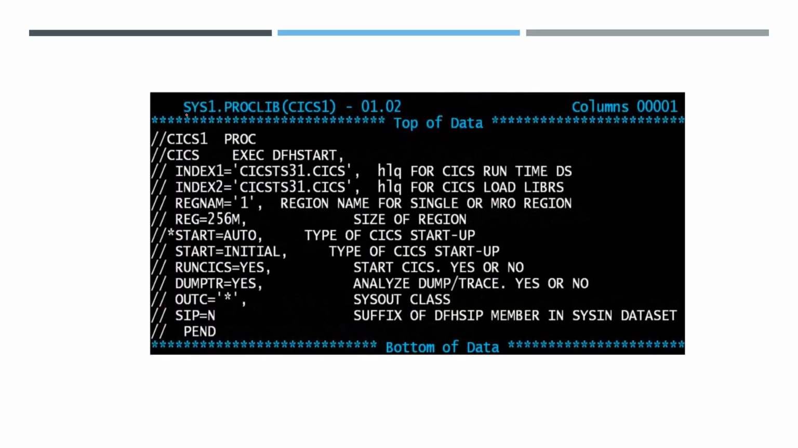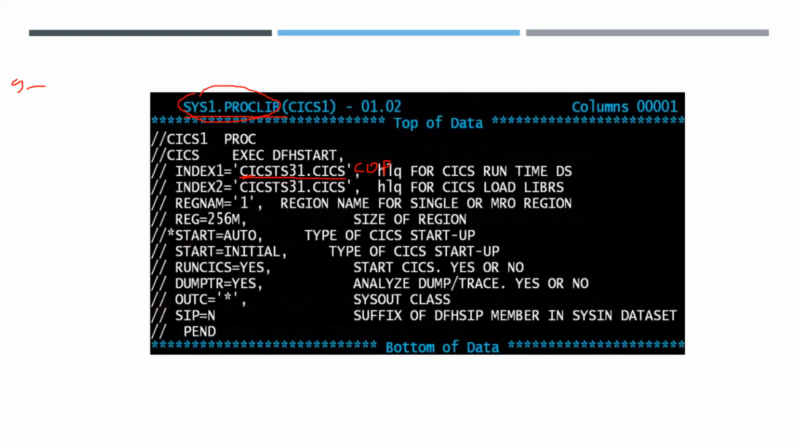See, here is an example. SYS1.PROCLIB KICKS1. When the command in the first stage, S space procedure name, is issued, it will invoke DFHSTART. The DFHSTART procedure will be like this: SYS1.PROCLIB. It is an example of a DFHSTART procedure. In SYS1.PROCLIB, it consists of the high-level qualifier CACS TS31.KICKS. Whatever data sets I create will have the starting name CACS TS31.KICKS.